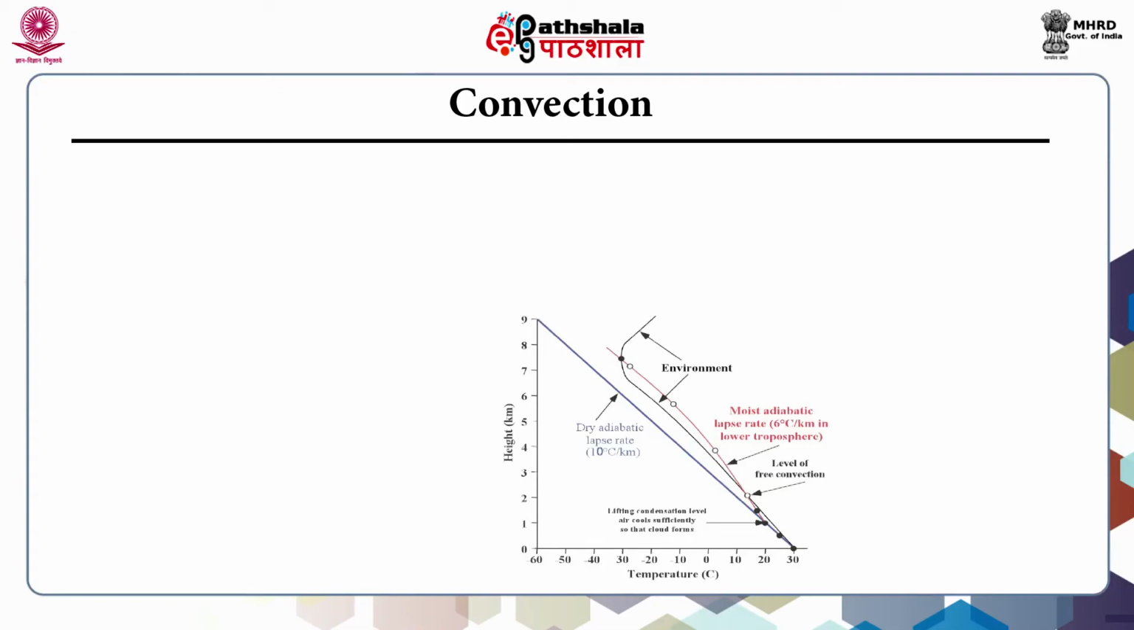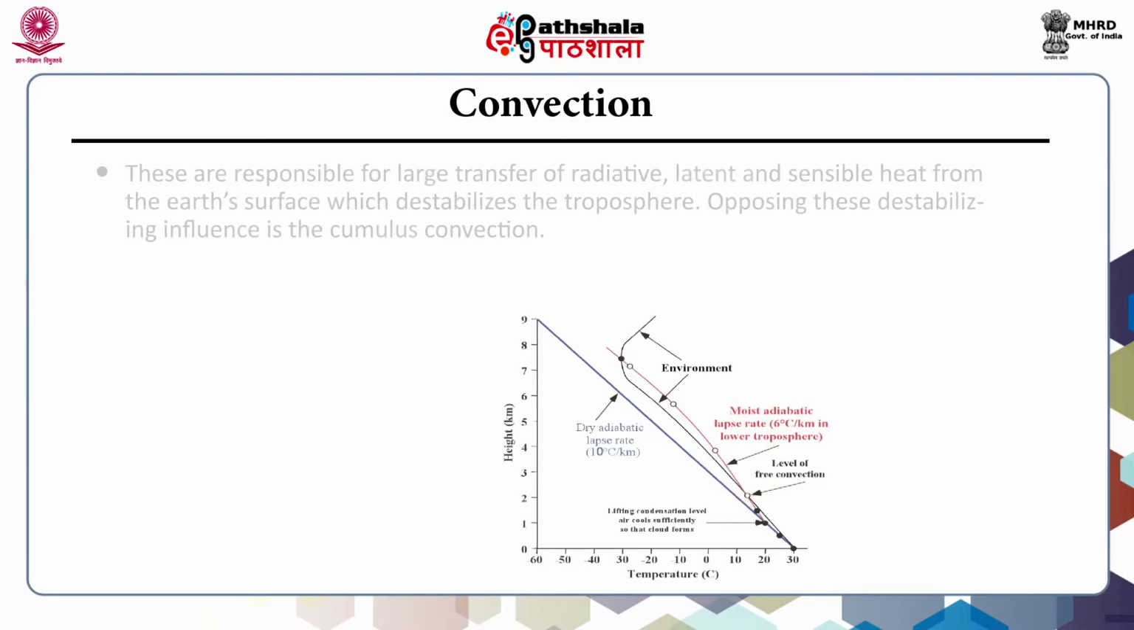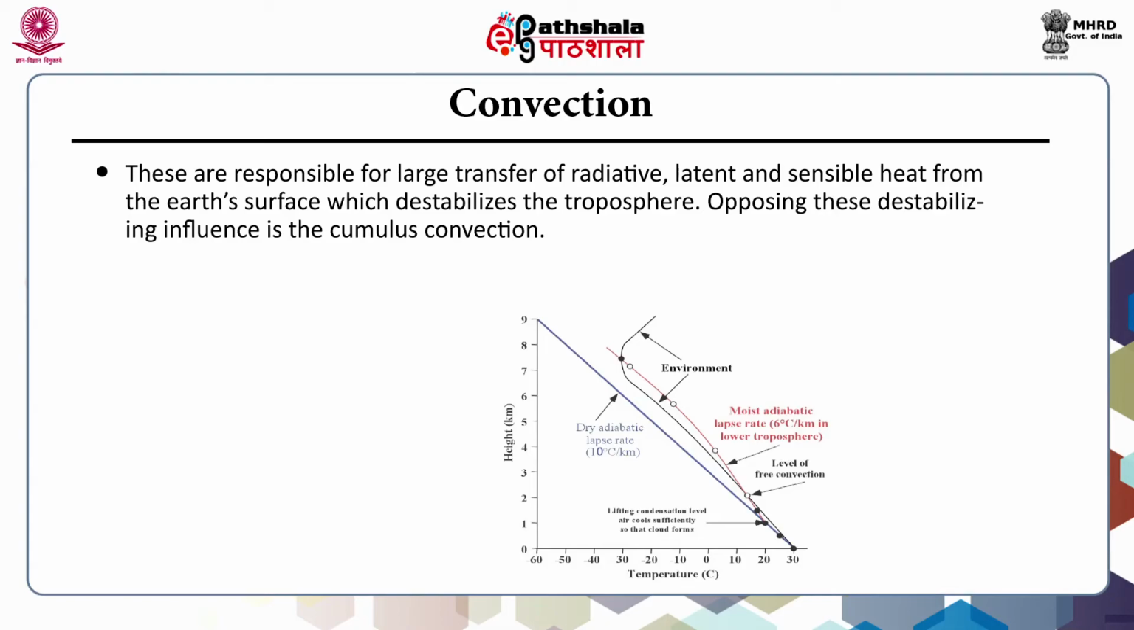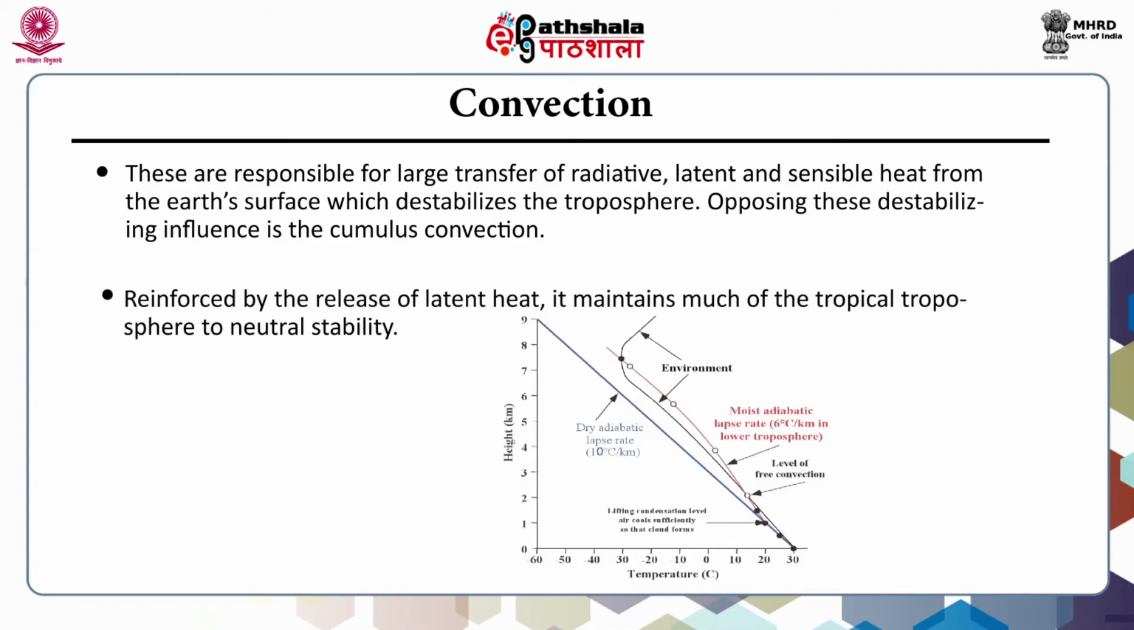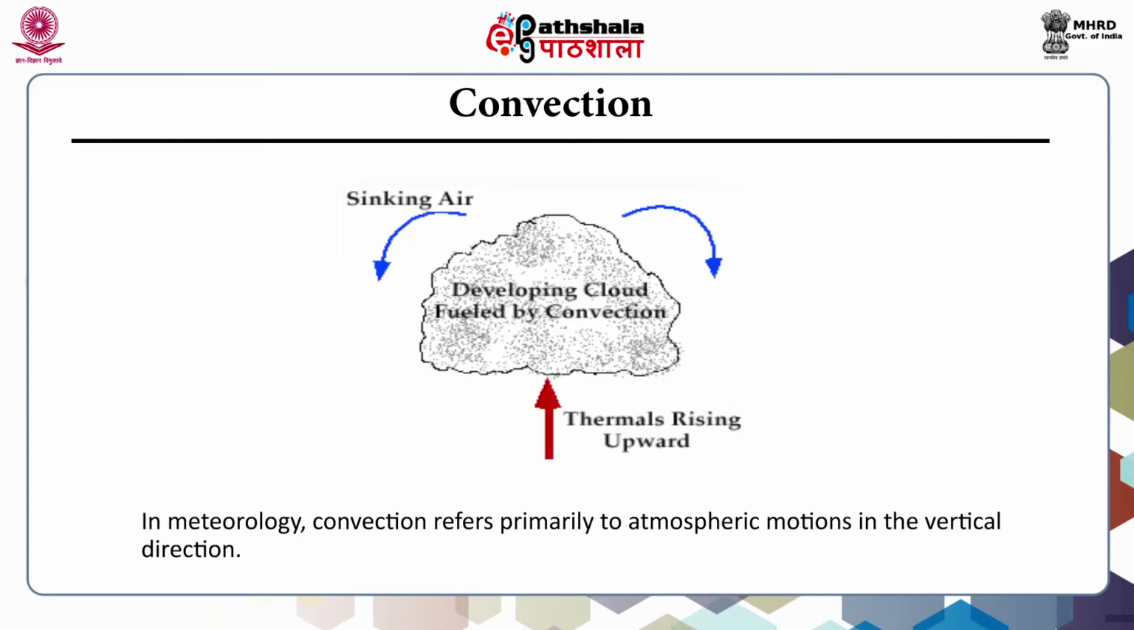The cumulus convection is favored in the tropical troposphere by high sea surface temperature and strong insolation. These are responsible for large transfer of radiative, latent and sensible heat from the Earth's surface, which destabilizes the troposphere. Opposing this destabilizing influence is the cumulus convection. Reinforced by the release of latent heat, it maintains much of the tropical troposphere at neutral stability. So, in meteorology, the convection refers primarily to atmospheric motions in the vertical direction.